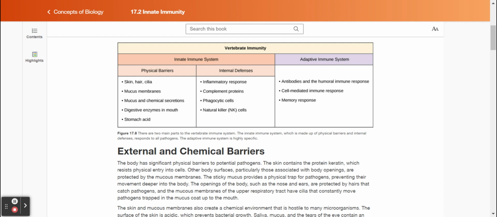External and chemical barriers. The body has significant physical barriers to potential pathogens. The skin contains the protein keratin, which resists physical entry into cells. Other body surfaces, particularly those associated with body openings, are protected by the mucous membranes. The sticky mucus provides a physical trap for pathogens, preventing their movement deeper into the body. The openings of the body, such as the nose and ears, are protected by hairs that catch pathogens, and the mucous membranes of the upper respiratory tract have cilia that constantly move pathogens trapped in the mucus coat up to the mouth.